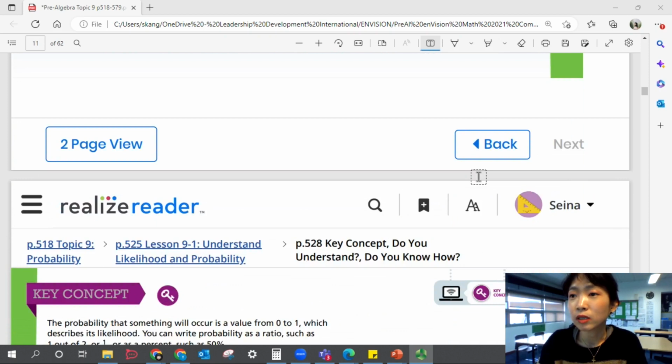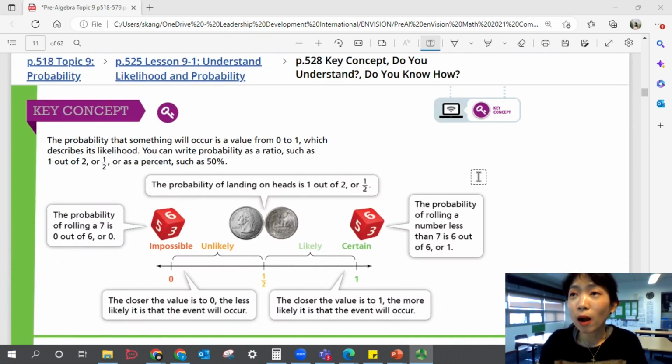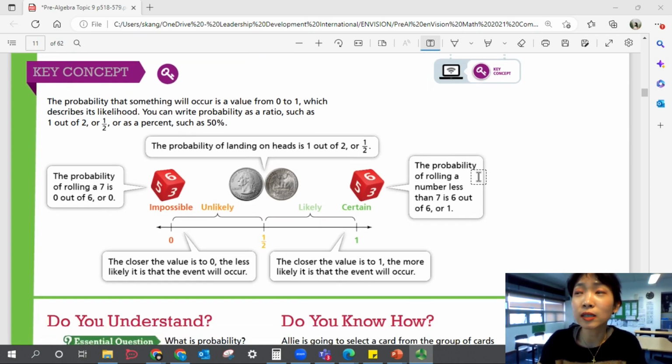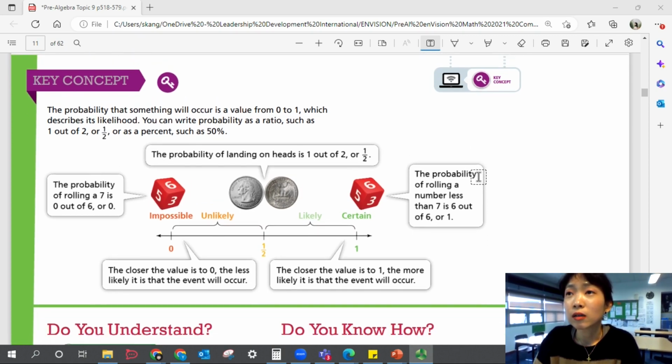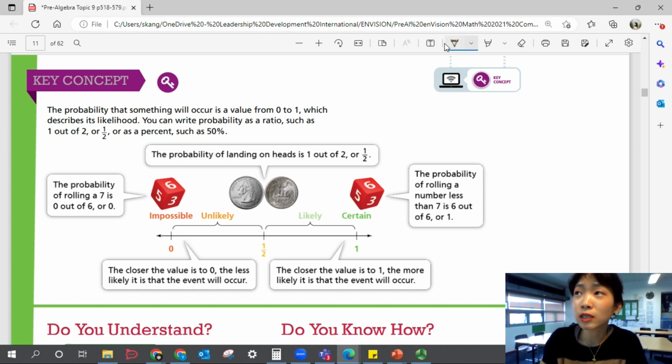Let's summarize our lesson. The probability that something will occur is a value from 0 to 1, where it describes its likelihood. You can write the probability as a ratio, such as 1 out of 2 or 1 over 2, or as a percent, such as 50%. So this is an example that summarizes our lesson.